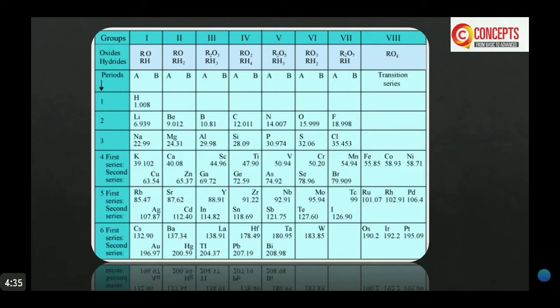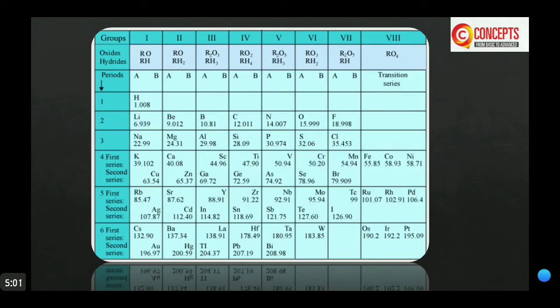The achievement of this periodic table was the systematic study of elements. While developing the periodic table, Mendeleev kept 2 things in mind: the increasing atomic mass and grouping of similar elements together.